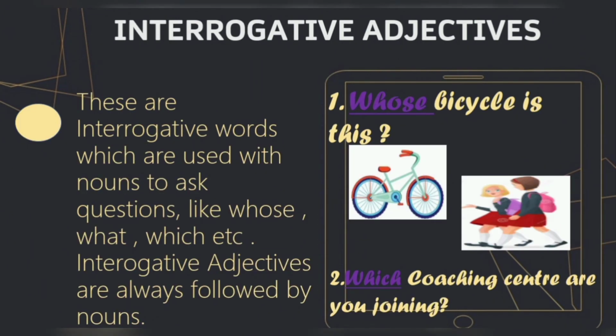Interrogative adjectives, of course, are words which ask questions. These are interrogative words and they are used along with nouns to ask questions like whose, what, which, etc. Interrogative adjectives are always followed by nouns. Whose bicycle is this? So here the word whose is followed by the noun bicycle, and whose is an interrogative adjective. Similarly, another example, which coaching center are you joining? So, which is again an interrogative adjective as it is followed by the noun coaching center.